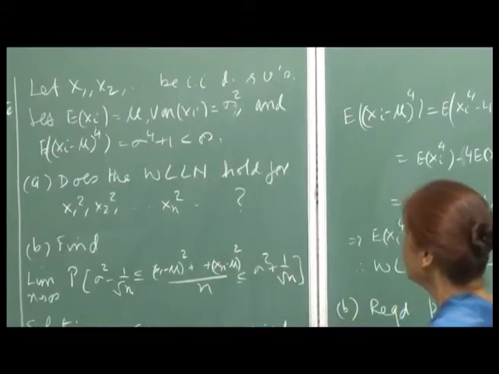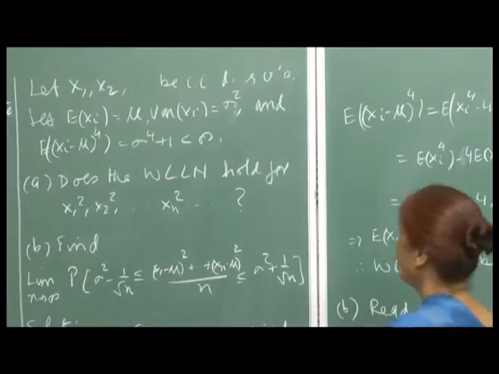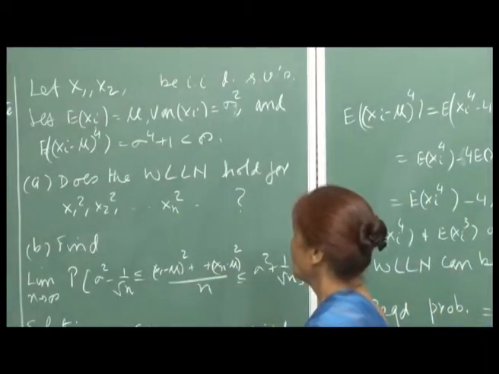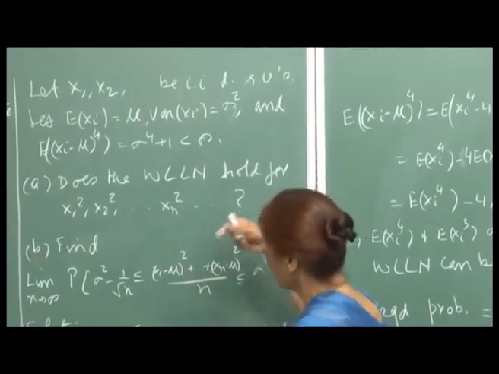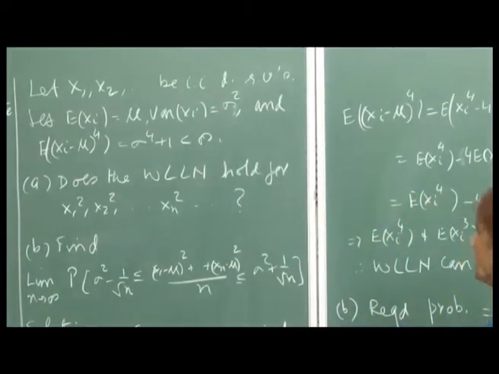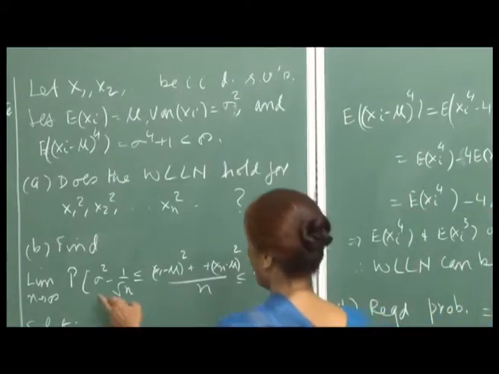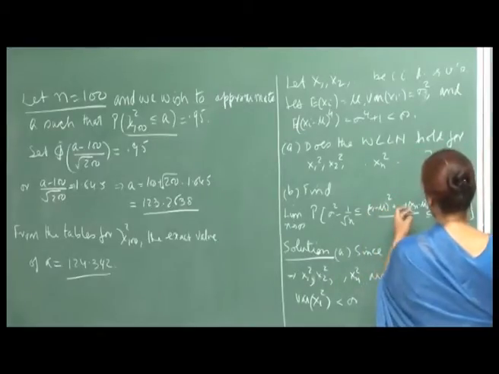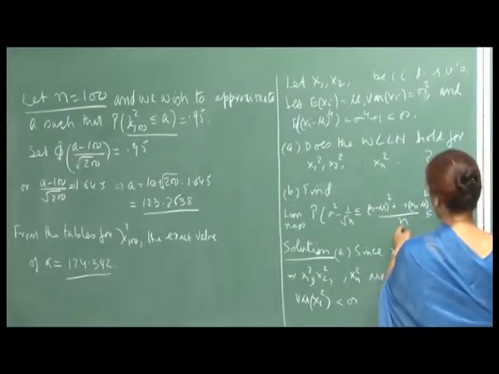So, the first question is, does the weak law of large numbers hold for X1 square, X2 square, ..., Xn square, that is, the sequence of squares of the random variables? And the second question is to find the limit of this probability, where we have (X1 minus mu) whole square plus ... plus (Xn minus mu) whole square, divided by n.